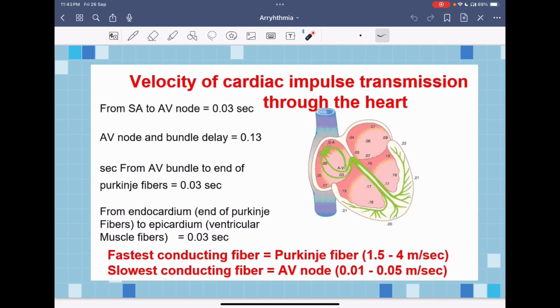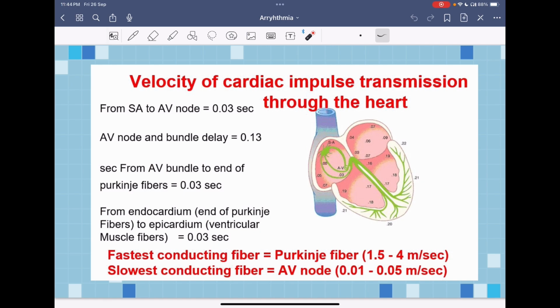So the AV node has the slowest conduction velocity, while the fastest conduction velocity belongs to the Purkinje fibers. The Purkinje fibers conduct impulses all over and into the endocardium in only 0.03 seconds, while the AV node to the bundles, over a short distance, takes about 0.13 seconds.